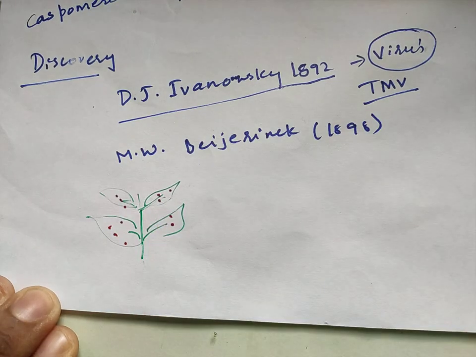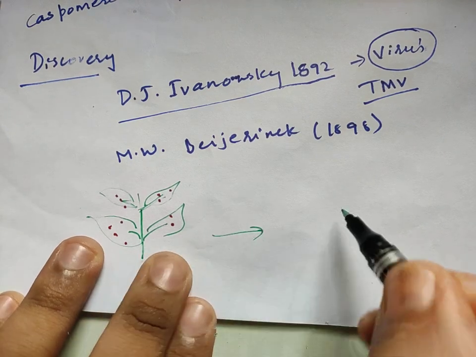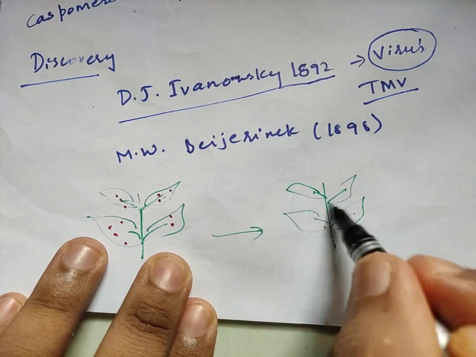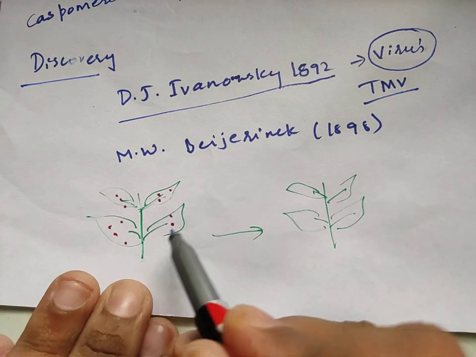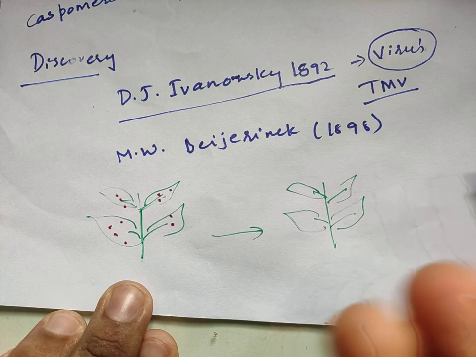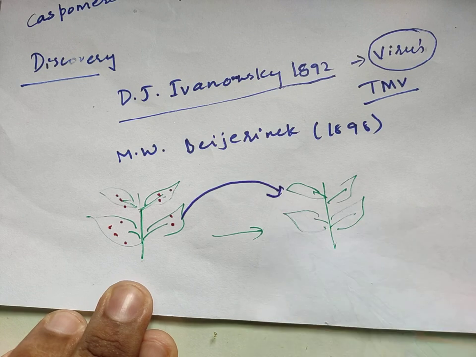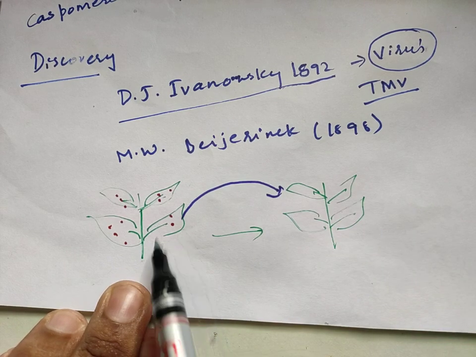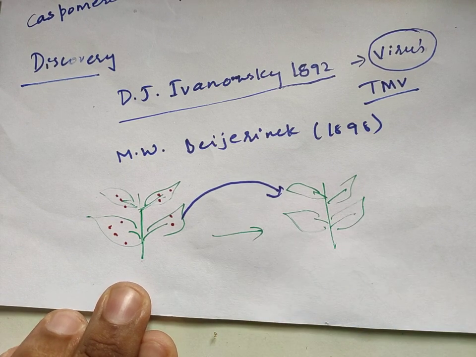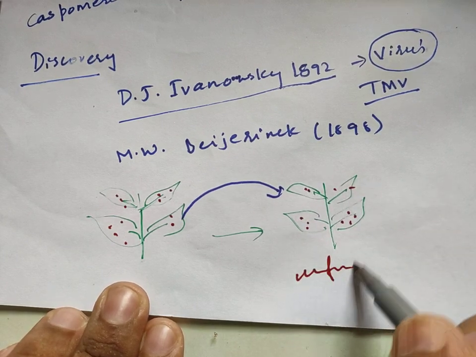Now what this Beijerinck does is, he takes one more plant, a very healthy plant, and he prepares a suspension out of this. What I mean to say is, he will take a leaf, crush it, and whatever fluid or liquid part he gets from that leaf, he transfers it to this plant. When the fluid collected from this diseased plant was transferred to this plant, this plant also started to show the infection.